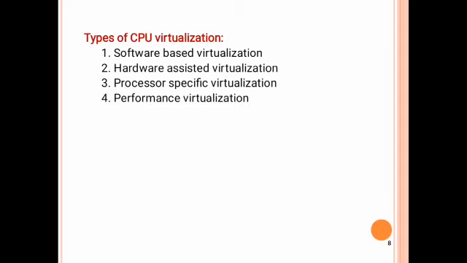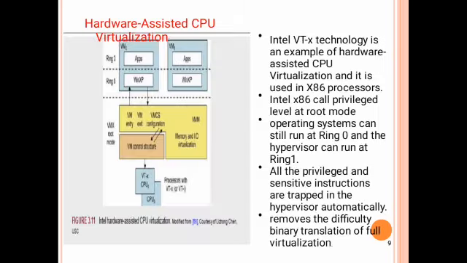There are four types of CPU virtualization. One is software based virtualization, hardware assisted virtualization, processor specific virtualization, and performance virtualization. Among the four types of CPU virtualization, we see only hardware assisted CPU virtualization. Intel VT-x technology is an example of hardware assisted CPU virtualization. It is mainly used in the x86 processor.